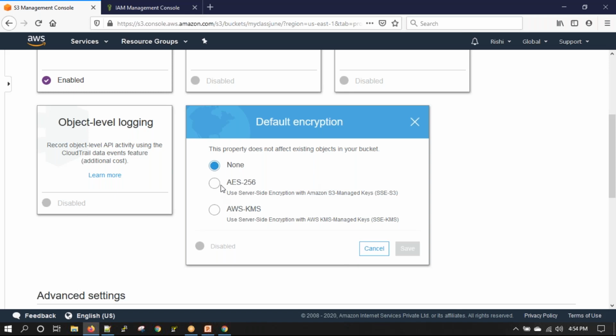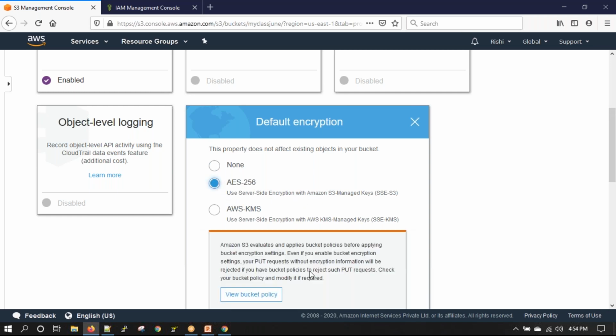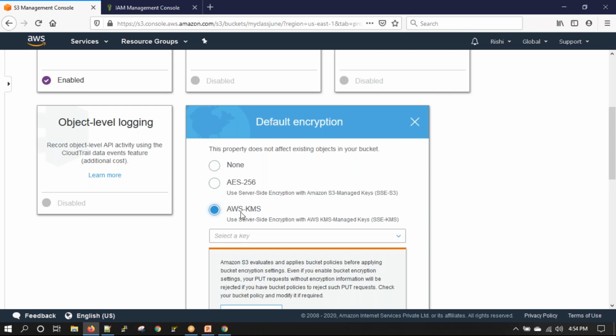So if you see this, AES-256 server-side encryption with Amazon S3 managed keys. If you select this, the key is provided by S3. And if you select this, the key is provided by KMS, that is Key Management Service. Okay, so that's the only difference. Otherwise, it's the same encryption. Encryption is only done once the data is uploaded onto S3, and when you try to download, the data is first decrypted and then allowed for download. You can either use the default key that S3 offers, or you can create your own keys in KMS.